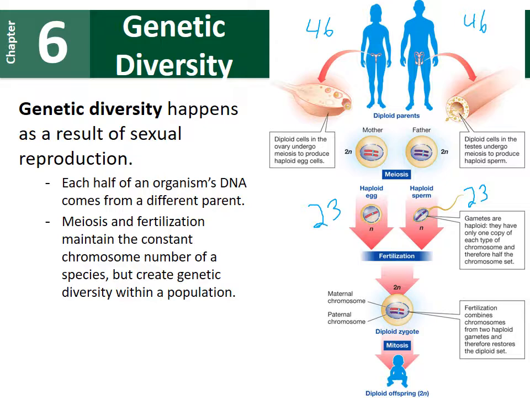During fertilization, we add those chromosomes back together. We get back up to 46. So it is really important to halve that chromosome number during meiosis. Otherwise, with each generation, our chromosome number would double, which pretty much no species could survive.